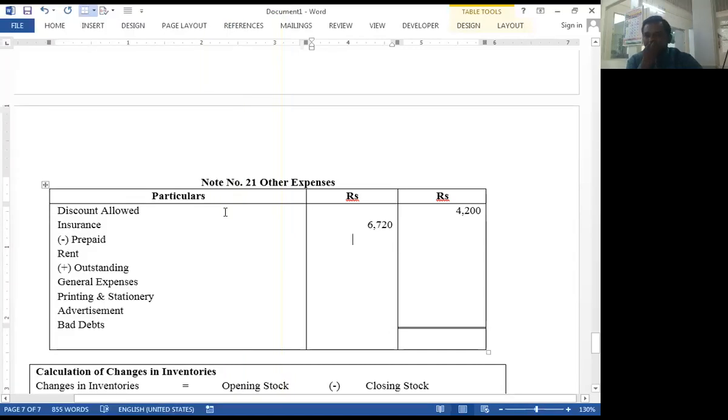Basically, insurance is prepaid for 3 months. So total insurance of rupees 6,720 is for 12 months, and out of 12 months, 3 months are prepaid.